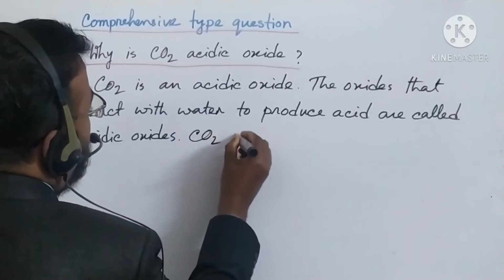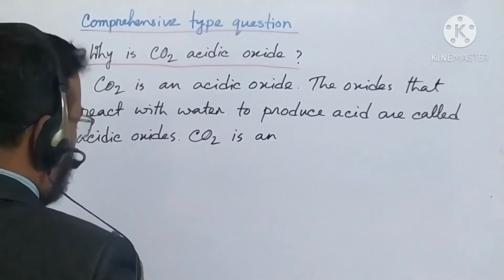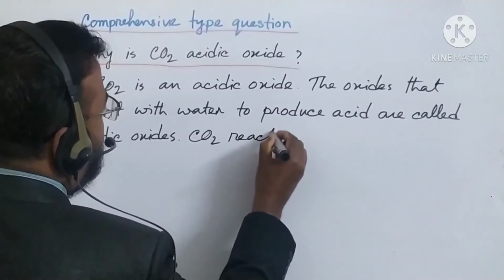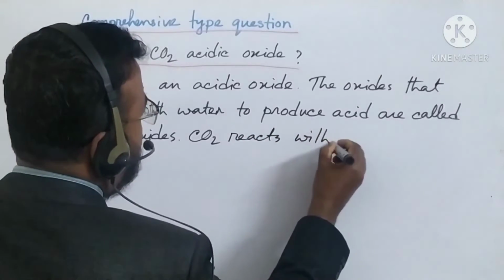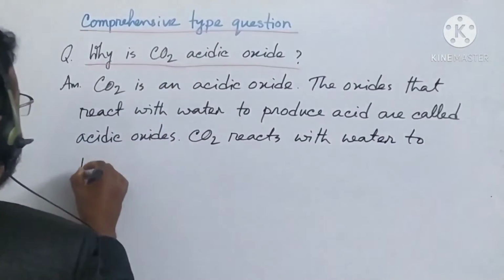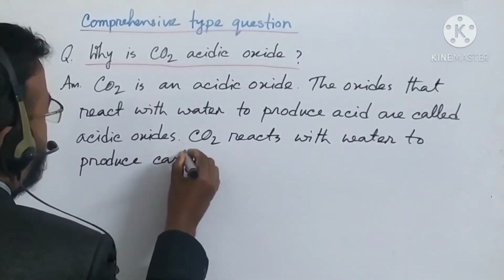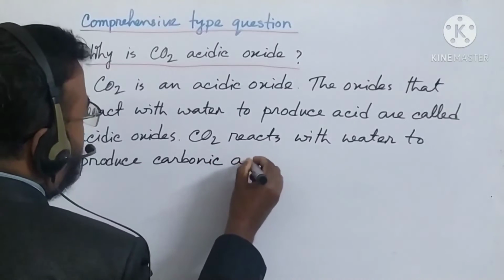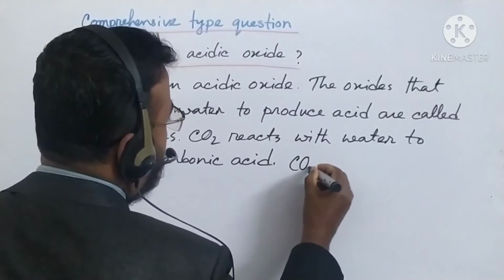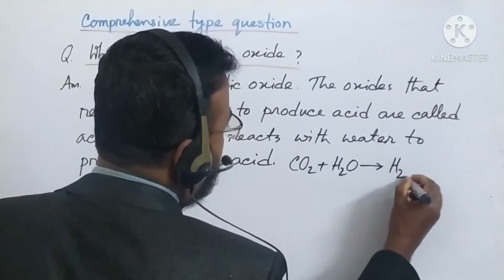So carbon dioxide reacts with water to produce carbonic acid. Okay, let's write the reaction. It is carbon dioxide. It reacts with water to produce carbonic acid.